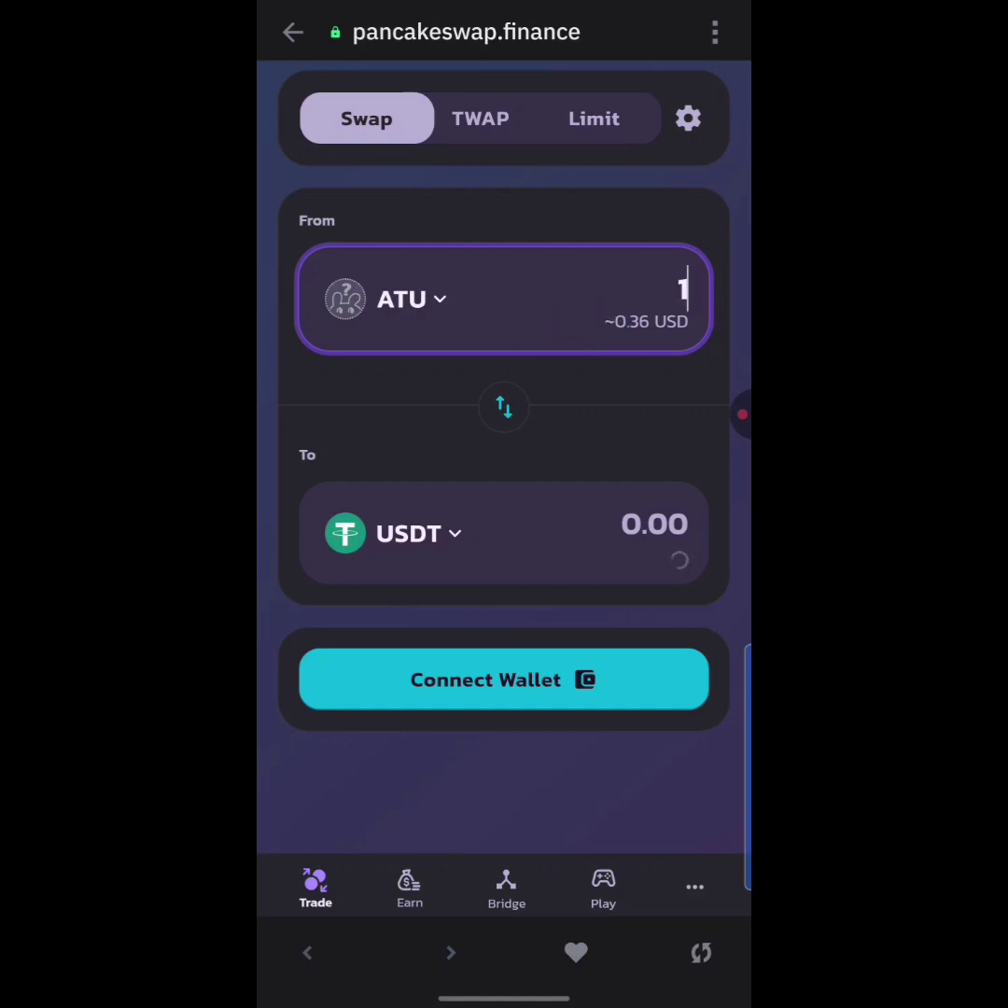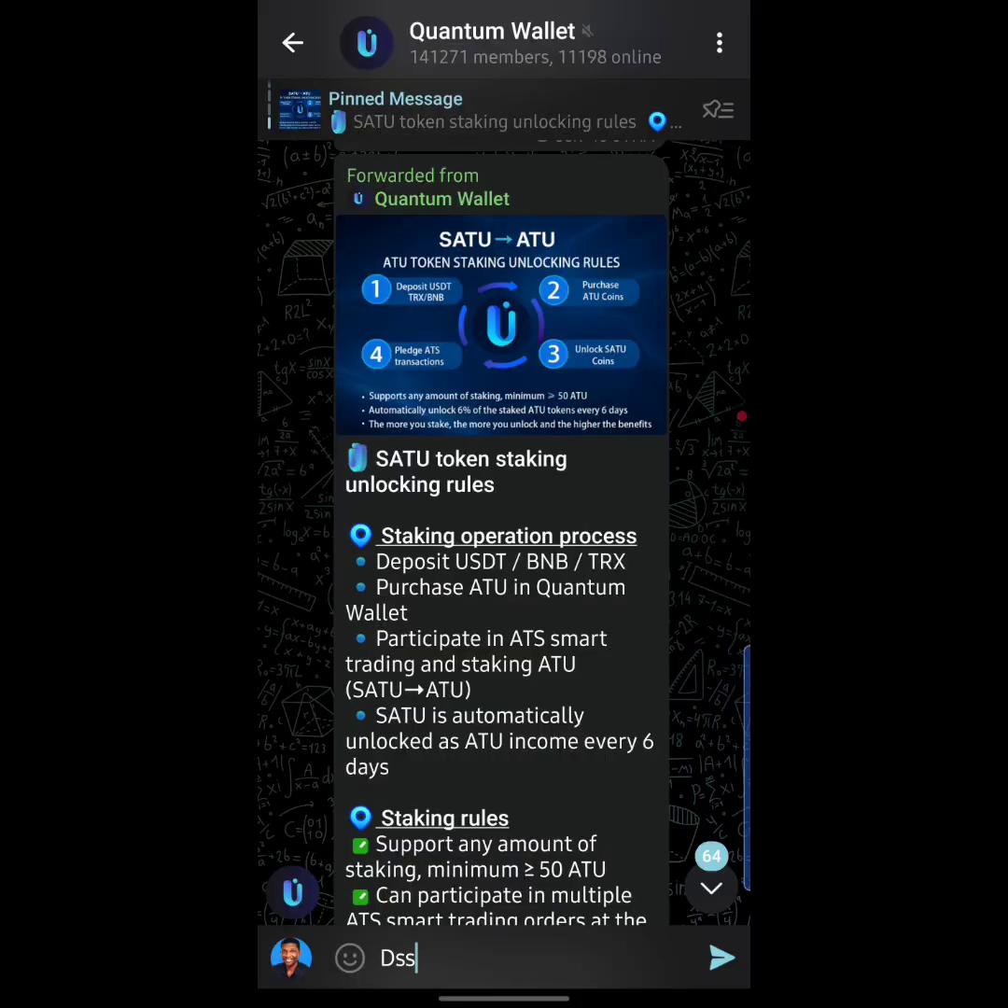All right, so now that we know that the ATU token is currently listed on PancakeSwap, I'm going to be showing you guys exactly how you can unlock the ATU token on a daily basis, and as well how you can make withdrawals straight down into your crypto wallet when you're done converting your ATU to USDT, guys. Okay, so let's go. Okay, guys, so here we are back on the Quantum Wallet group right now.